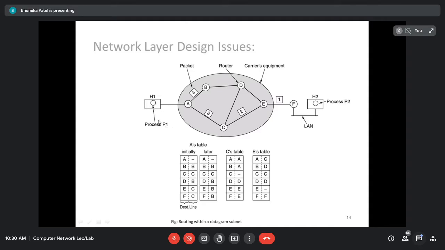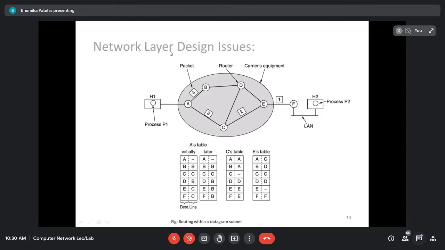This process 1 wants to send data to a particular process, so the data should be delivered to this particular process. Now process P1 on host 1 wants to send a long message to process P2 on host 2. So we are going to divide this long message into packets depending upon the requirement. For example, the network requires it to divide the message into 4 packets.